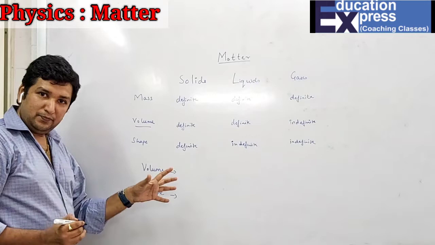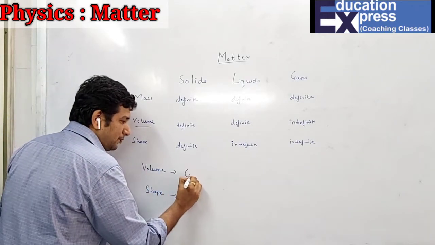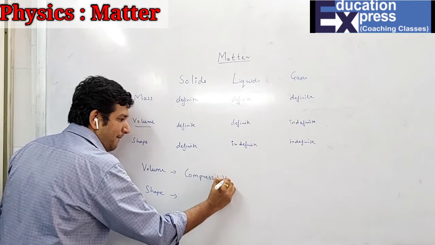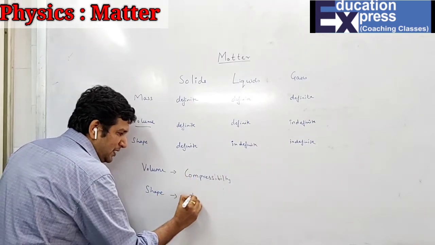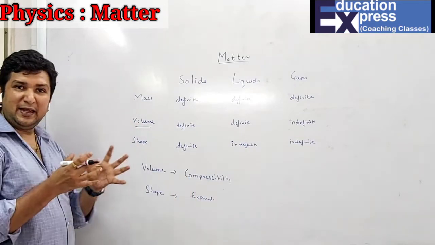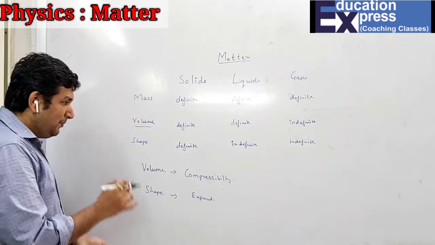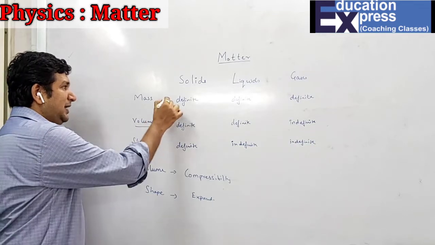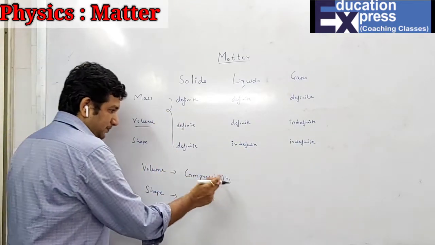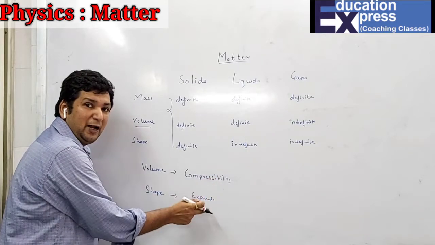With volume, there is something called compressibility. And with shape, there is something called expand. That means they can expand or not. So remember one thing, students, anything that is definite is not compressible and it cannot expand also.